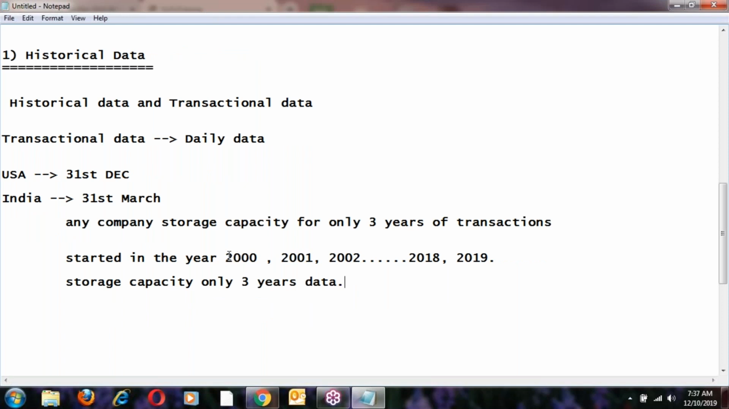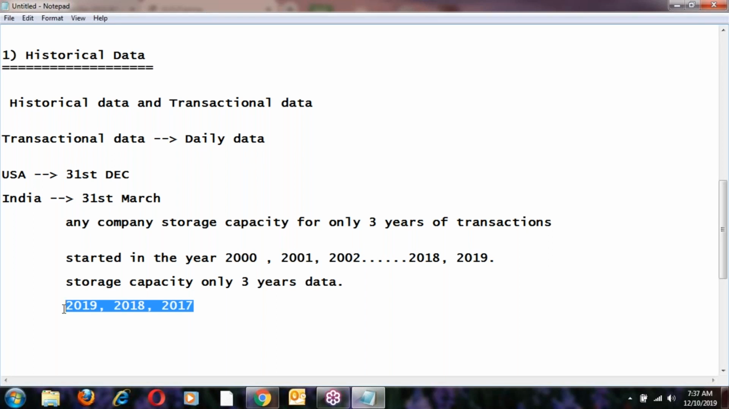So backup data up to 2018, all years are backup data. 2019 is the transactional data, right? Suppose some company's storage capacity is only three years of data. Three years of data means the last three years: 2019, the previous year 2018, and the previous 2017, right? Now these three years of data is live data. These are inside the live servers, right?